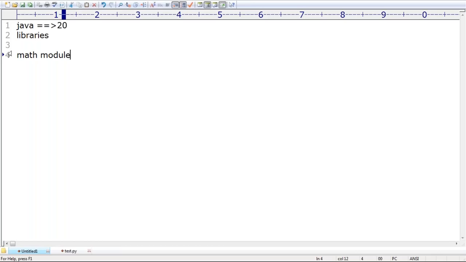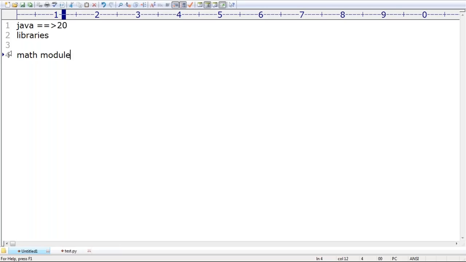A module is nothing but a group of functions. A group of functions, classes, and variables is considered a module. A group of such modules is nothing but a library. At the very top level, you should be aware of this.